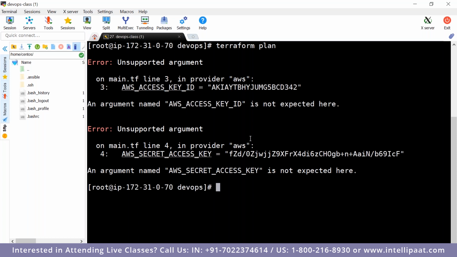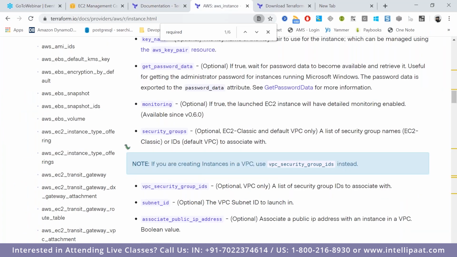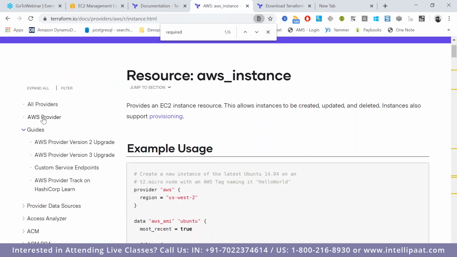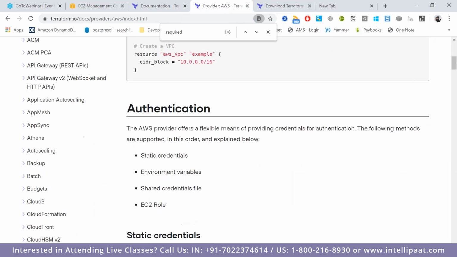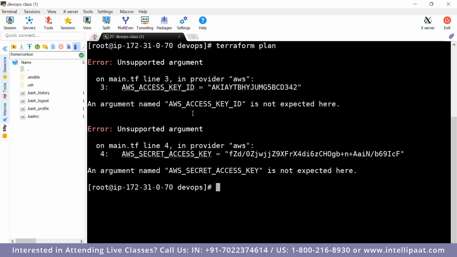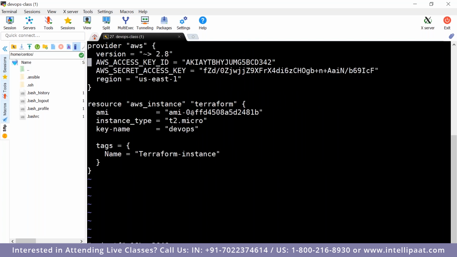AWS access key is not expected here. Then what is the command? It is access key and secret key. So let me change it. Main.tf, access key.